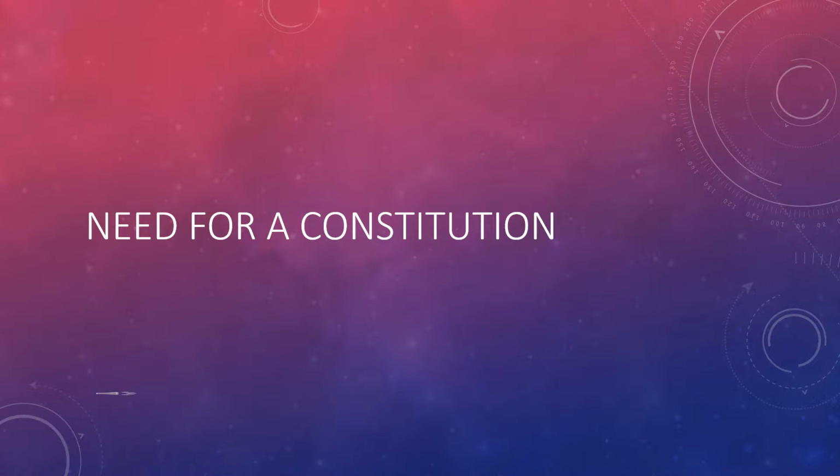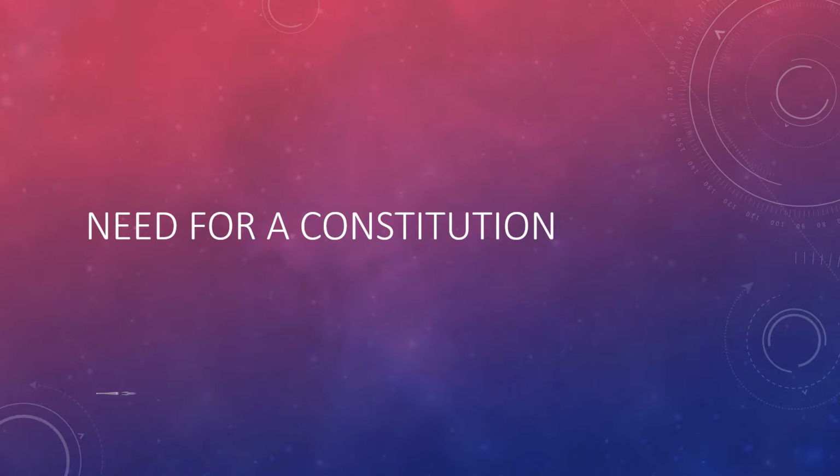The next topic we have covered today is the need for a constitution. Here we have gone through the 6 reasons for the need of a constitution. In a democratic government, the citizens participate in the functioning of the government directly or indirectly. So the government's power and citizens' rights are clearly defined.